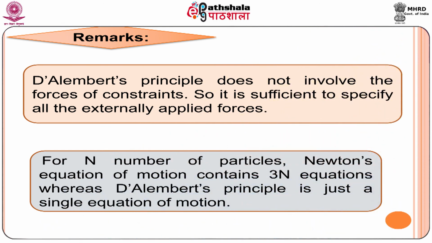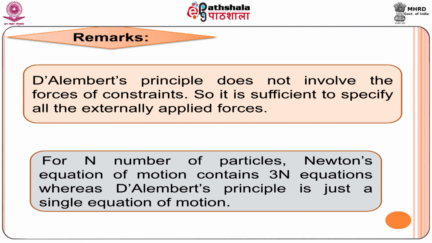Remarks: D'Alembert's principle does not involve the forces of constraint. So, it is sufficient to specify only the externally applied forces. For capital N number of particles, Newton's equation of motion contains 3N equations, since the r vector gives 3 components, so for each ri we get 3 equations.